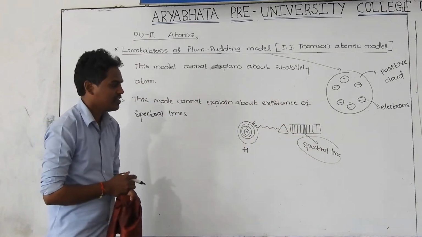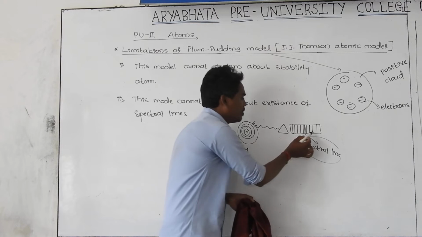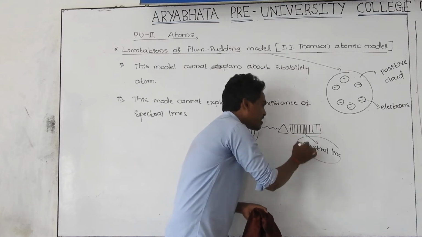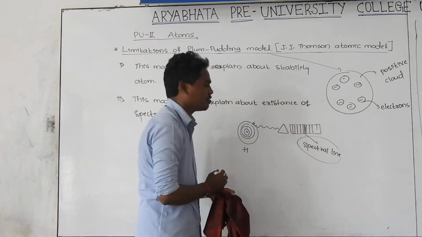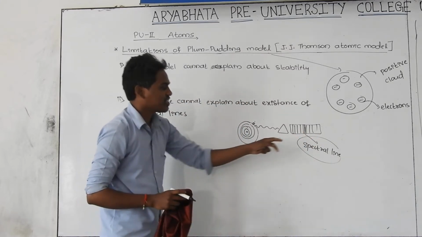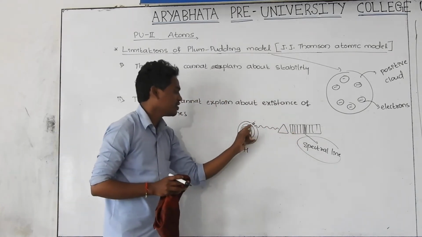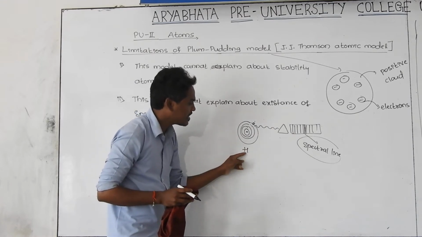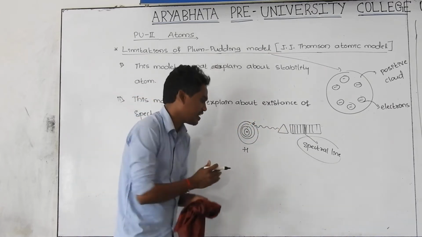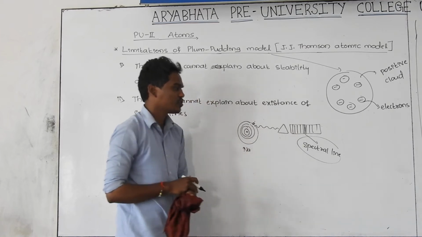Spectral lines can be obtained by two processes, emission spectra or absorption spectra, but that is not our concern here. In this spectrum, some colored lines indicate high intensity. Some gaps you are getting, gaps meaning dark lines, those are also called spectral lines. All the lines you are getting inside the spectrum are called spectral lines. And this spectrum is named by which atom I am using to produce it, for example hydrogen. This spectrum is called the hydrogen spectrum. Or if you use another atom, for example sodium, then you can call it a sodium spectrum.